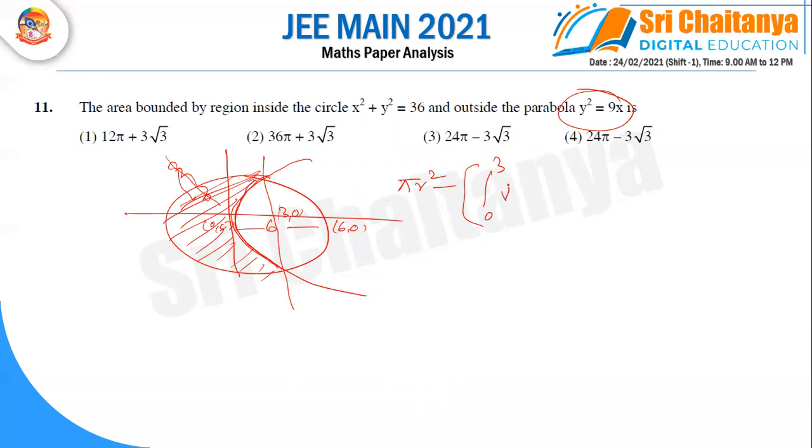Y is root 9x, means 3 root x dx, and plus, here 3 to 6 is there, but here the shape is a circle curve. So for 3 to 6, the circle's y value is root of 36 minus x square. Applying the root of a square minus x square formula, we get the answer 24 pi minus 3 root 3.